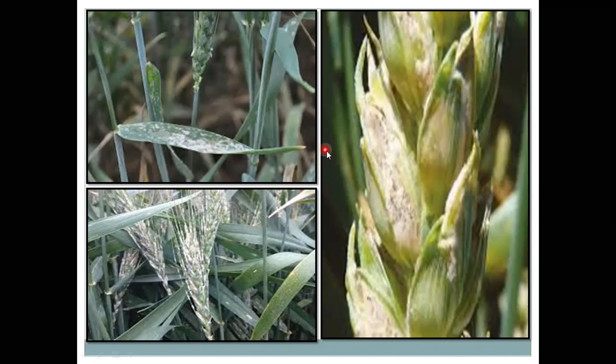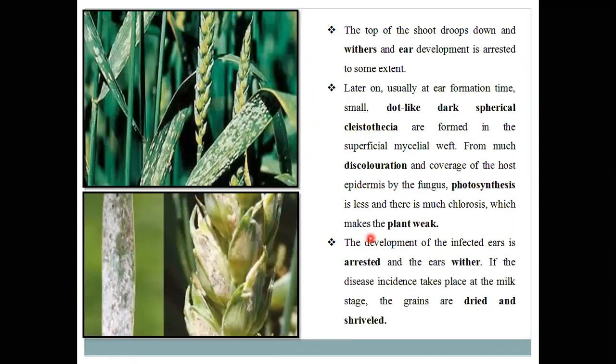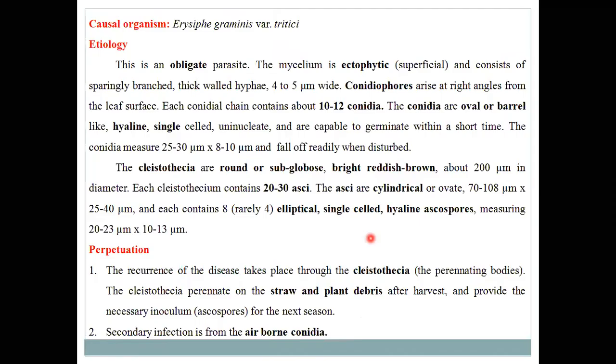These are the symptoms that develop on the wheat plant caused by Erysiphe graminis var. tritici.